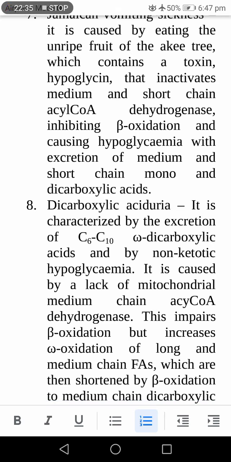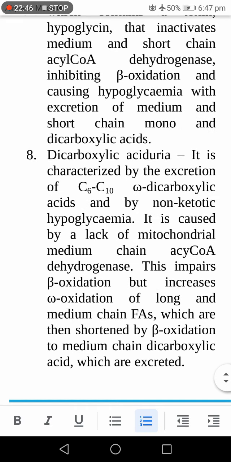Next, dicarboxylic aciduria. It is characterized by excretion of omega dicarboxylic acid and presents with non-ketotic hypoglycemia. It is caused by the lack of mitochondrial medium chain acyl CoA dehydrogenase.